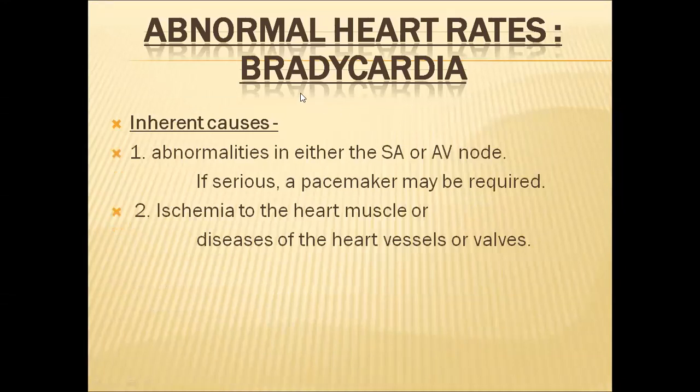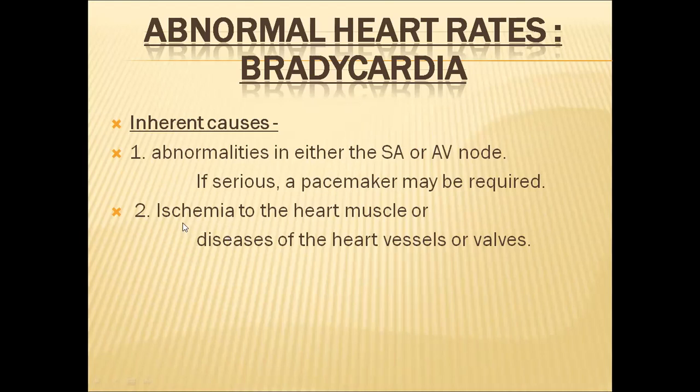And what are the causes? We can categorize the causes of bradycardia into two categories. First one is inherent causes. In these inherent causes, abnormalities may be in the SA node or AV node. If the abnormalities in the SA node and AV node are very serious, they may require a pacemaker transplantation.